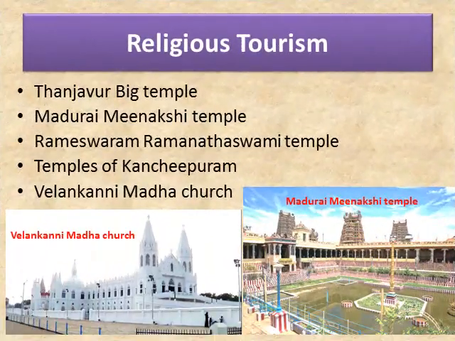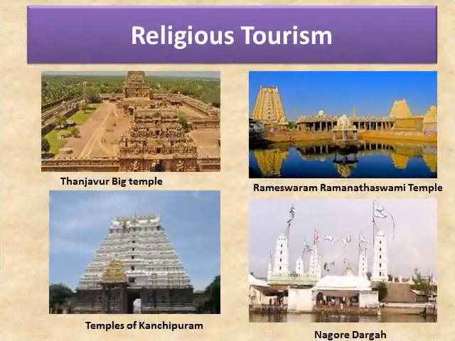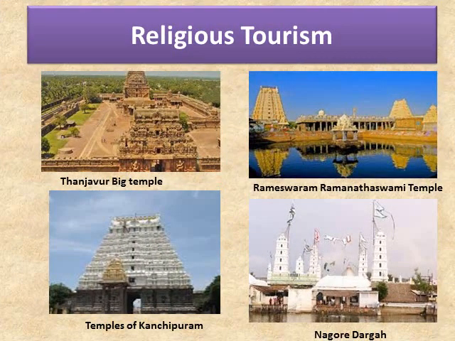Children, for religious tourism, Tanjavur Big Temple, Madurai Meenakshi Temple, Rameshwaram Ramanatha Swami Temple, temples of Kanchipuram, and Velankanni Mata Church are all important places for religious tourism. The Brihadeeswara Temple was built by Rajaraja Cholan. It is fully made of granite. The statue of Nandi at the entrance of the temple is carved out of a single stone.